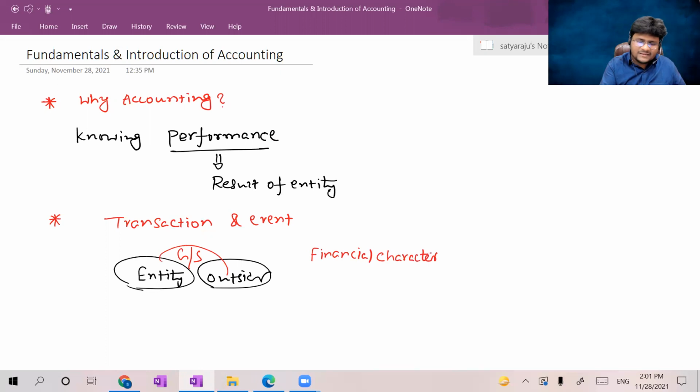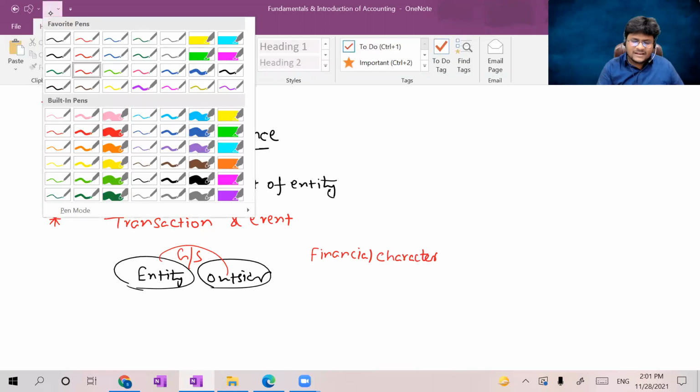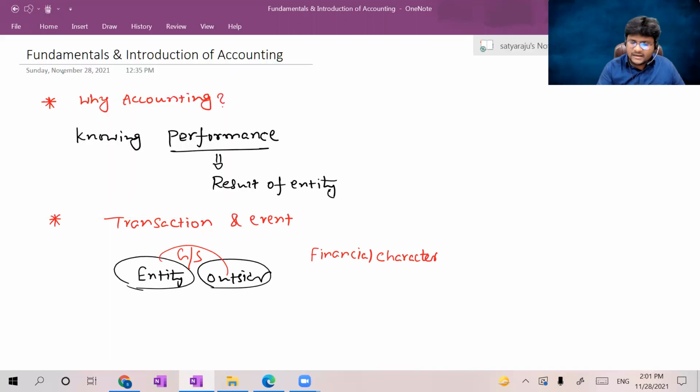If the transaction doesn't have any financial character, we should not consider it in accounting. That is a very important point. Only the transactions which have financial character should be considered in accounting. All such issues will come step by step. No worries, we will take up the same point again below.